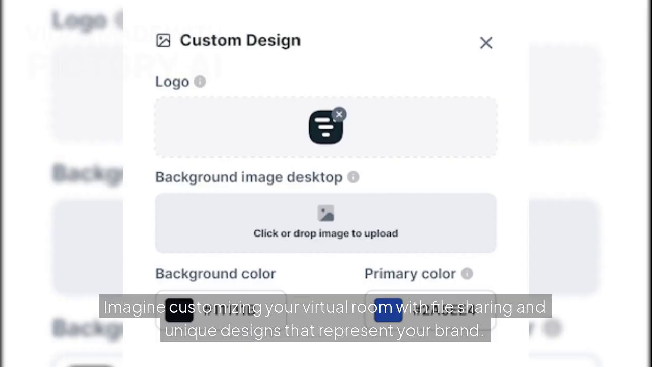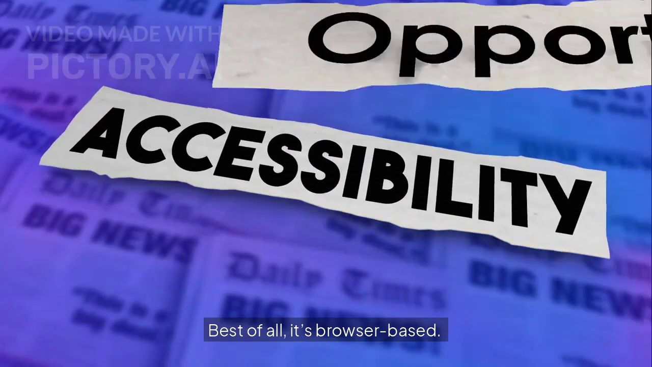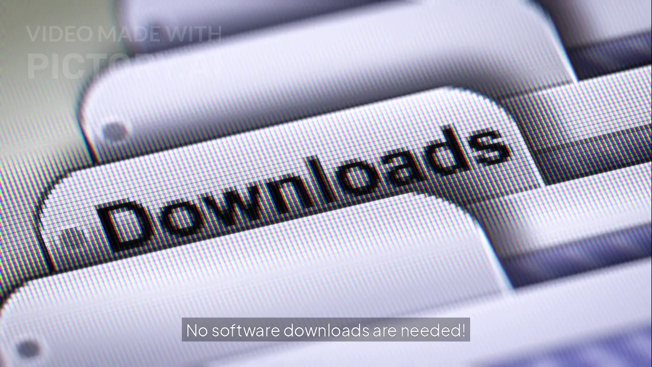Imagine customizing your virtual room with file sharing and unique designs that represent your brand. Access detailed contact profiles like your CRM, maintain email cadences, and send personalized reminders. Best of all, it's browser-based. No software downloads are needed.